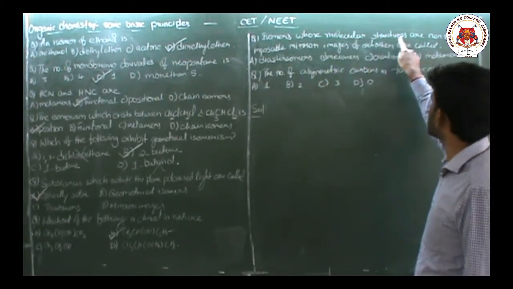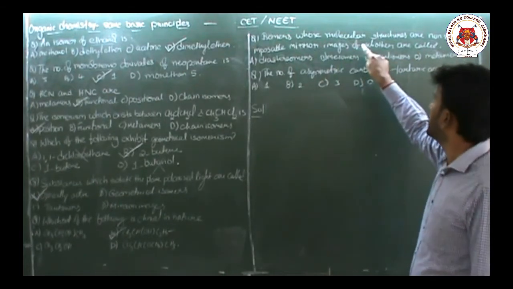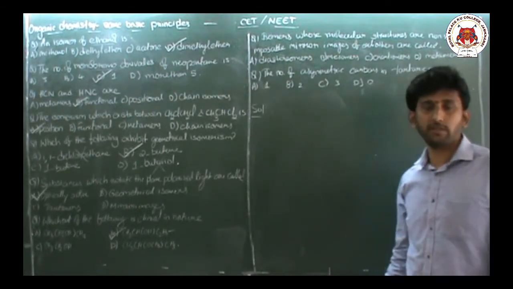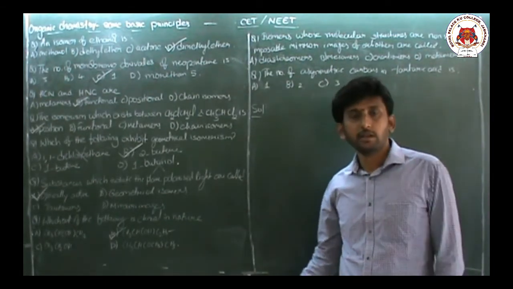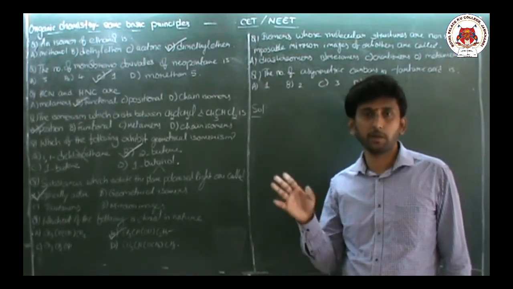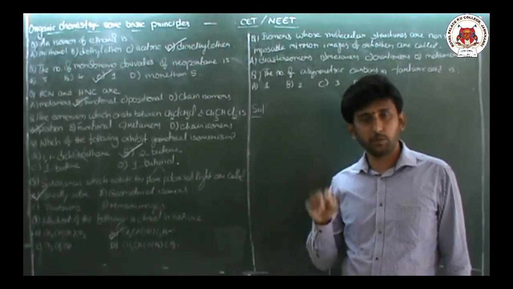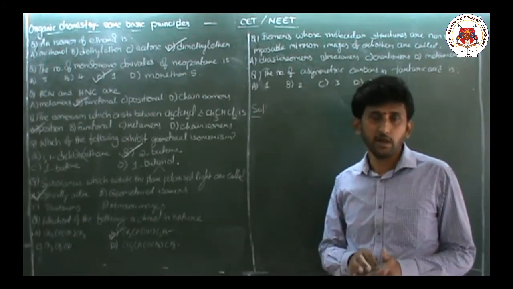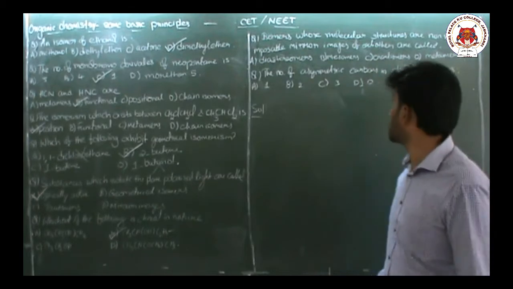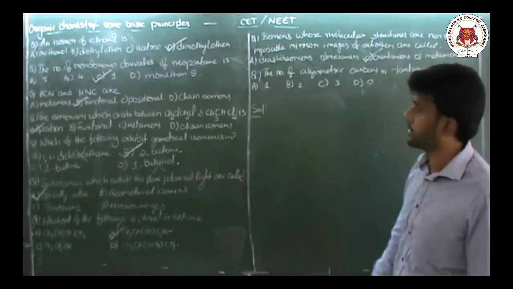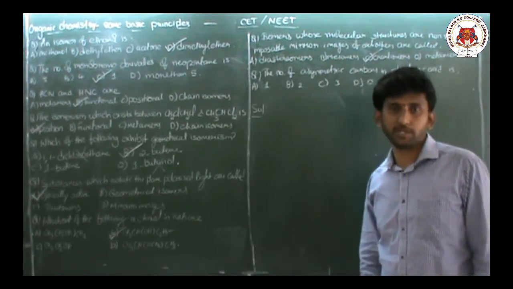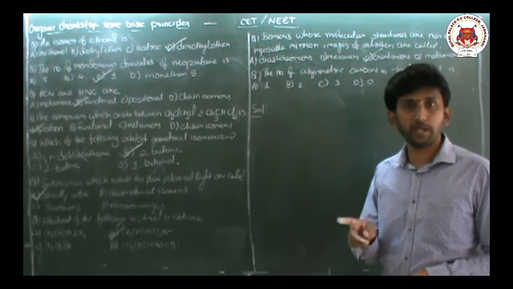Isomers whose molecular structures are non-superimposable images of each other are called as. Basically, the definition itself we have in optical isomerism. Okay, the optical isomers whose molecular formula is same but which possess non-superimposable mirror images. Optical isomers with non-superimposable mirror images are called as enantiomers. That is the definition. So what are enantiomers? Enantiomers are optical isomers with non-superimposable mirror images.